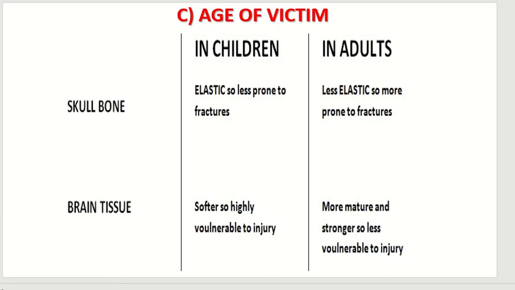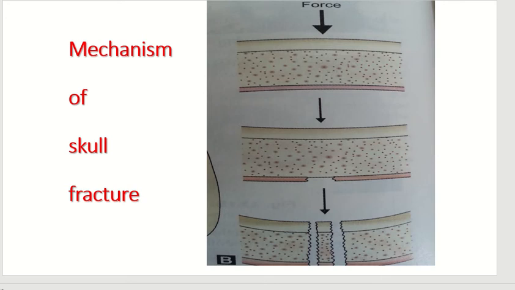Skull bone in children is elastic, so less prone to fractures. In adults, less elastic, so more prone to fracture. And brain tissue: in children it is softer, so highly vulnerable to injury, and in adults more mature and stronger, so less vulnerable to injury. Now we will see shortly the mechanism of skull fracture.